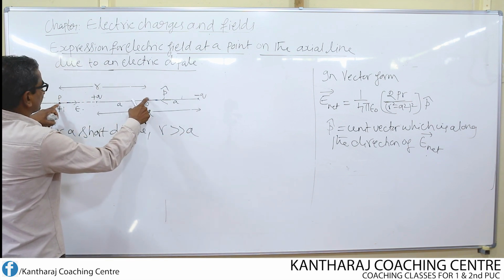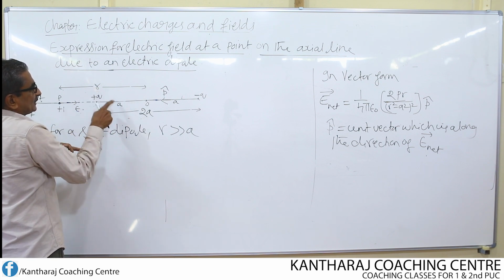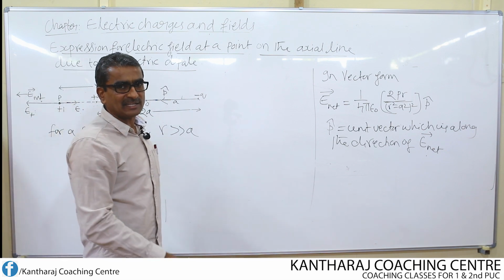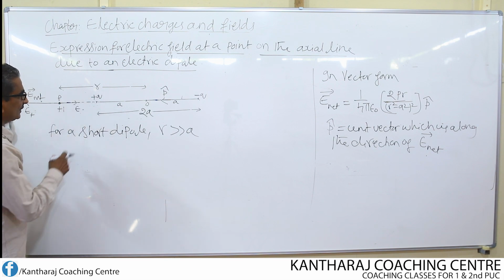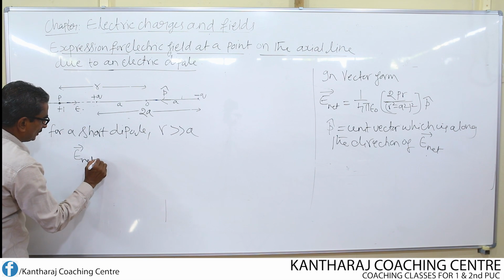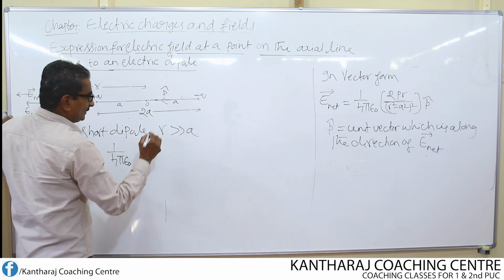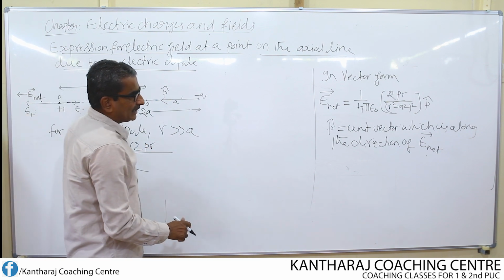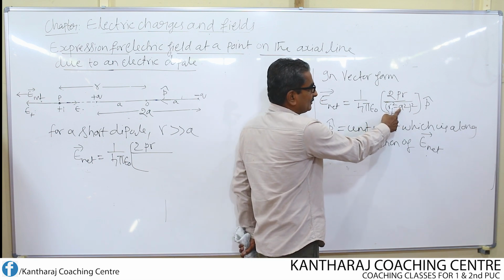That means this distance r is found to be very much greater than a. So this is large when compared to this. If that's the condition, then the dipole can be treated as a short dipole. In that case, what happens to that equation? E net becomes equal to 1 over 4 pi epsilon naught, 2pr divided by, look here what I do here, since r is very much greater than a, I can neglect a because it's very small.